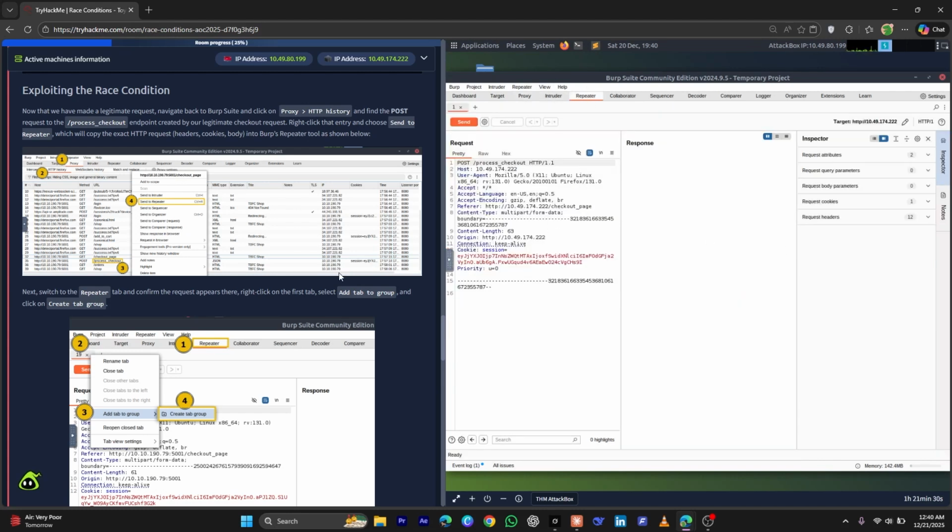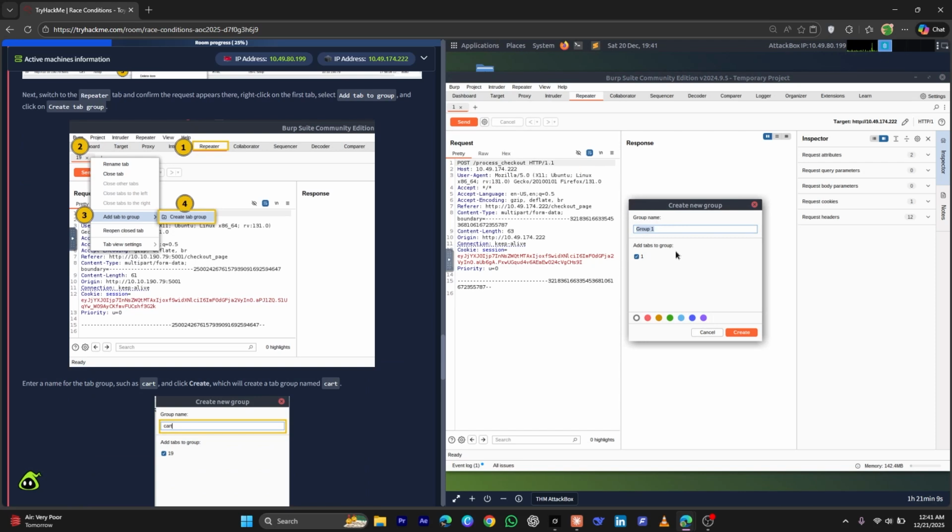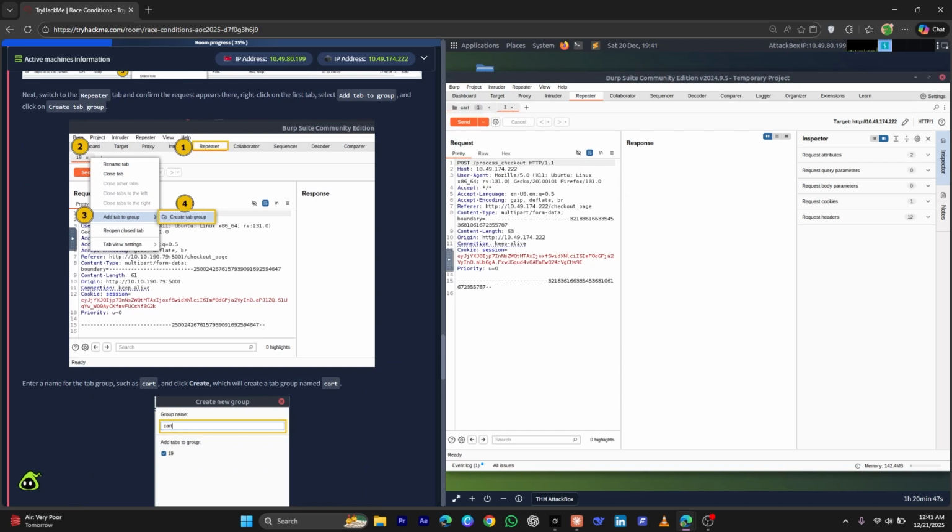After that, we right click here, click Add tab to group, and then Create tab group. We can name it something like cart, and then click Create. So we have created a group, and now we will copy this same request 15 times, or whatever number we want. This group will help us send all of these requests, which we will be copying in a minute, at the exact same time.